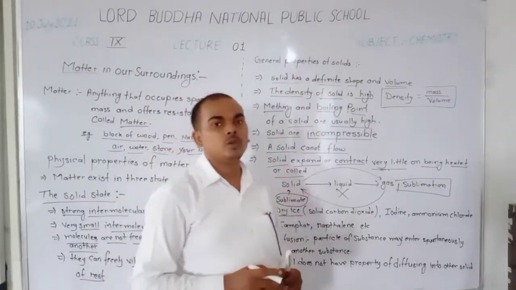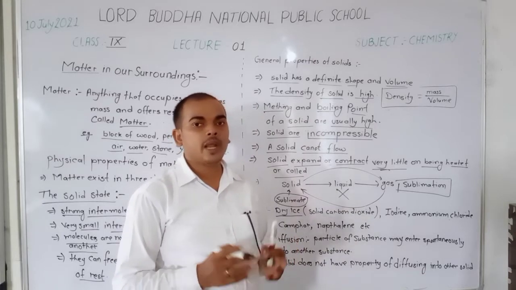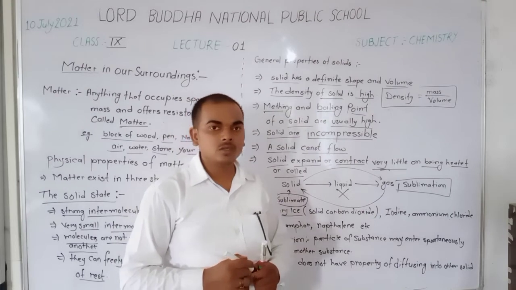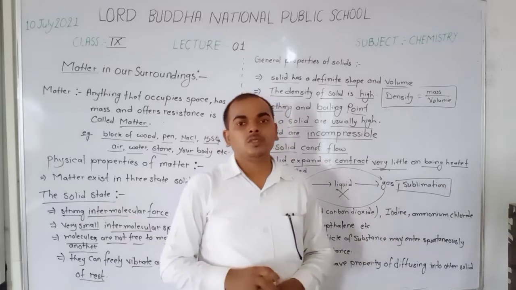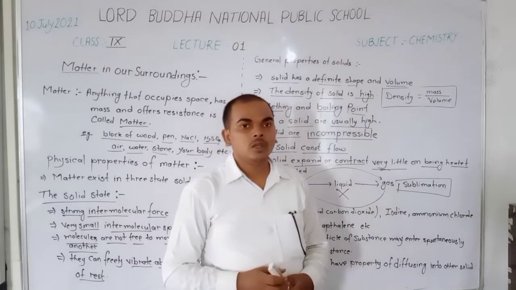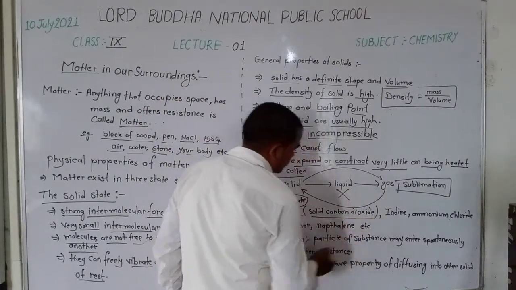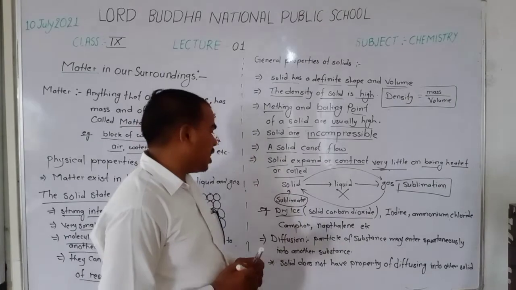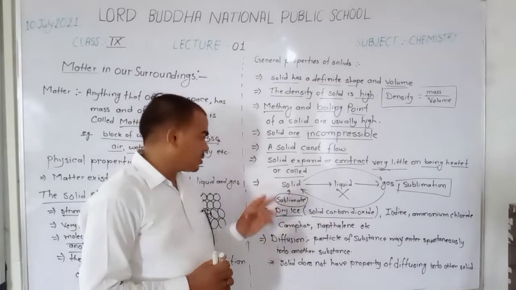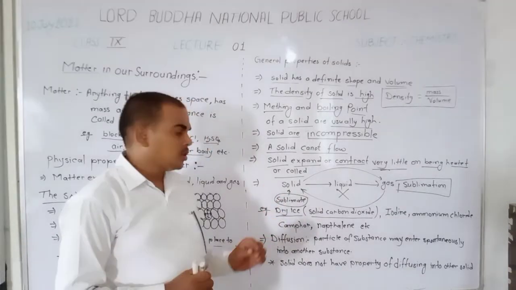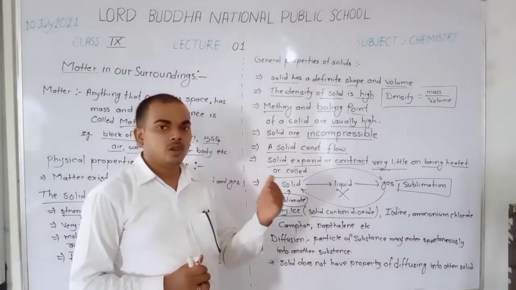When you see a movie or a ramp show on television, you observe some smoke generated on the stage. The smoke on stage is solid carbon dioxide, also known as dry ice. Dry ice on heating directly converts into gas.